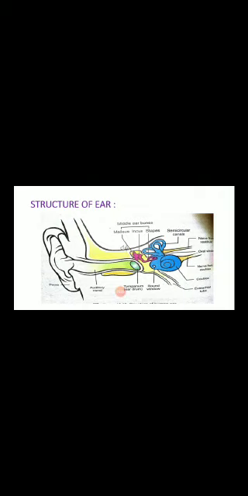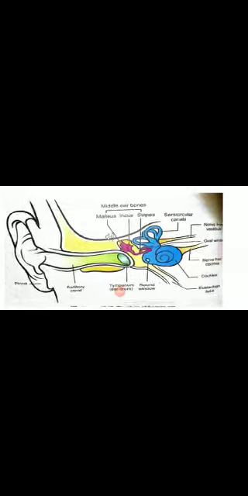The cochlea is made up of three ducts. Sound receptor cells are present within the middle duct of the cochlea, and from here the sensory neurons carry the message to the brain through the auditory nerve.